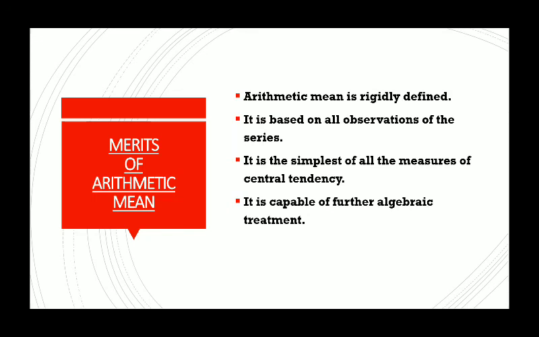The second one is, it is based on all observations of the series. Yes, none of the observations will be left out. So we use all the observations, each one is given equal importance, so it's good. The third one, simplicity. Yes, arithmetic mean is the simplest of all the measures of central tendency. So we have started with the simple, we'll move toward the complicated ones. It is simple to understand, it's easy to calculate. In fact, it's so simple that we commonly call it average or mean or arithmetic mean, it's all the same.